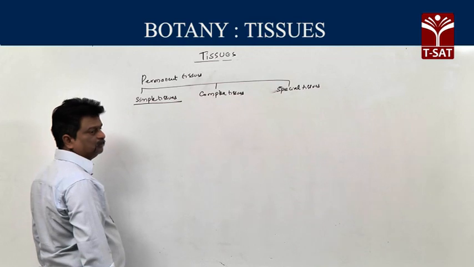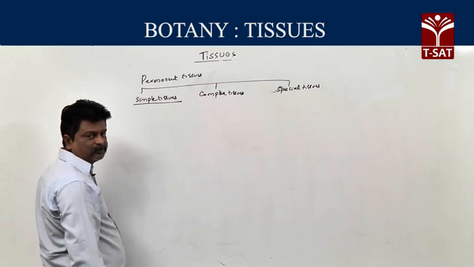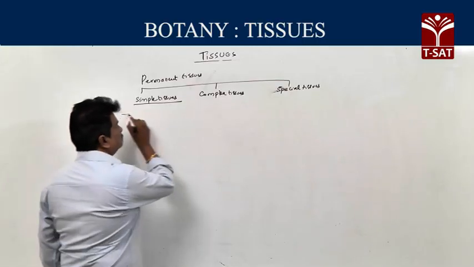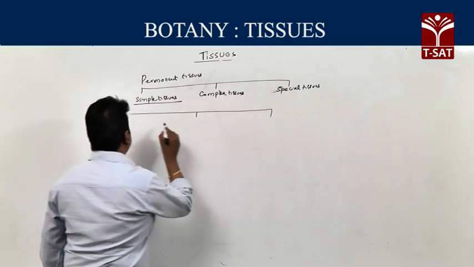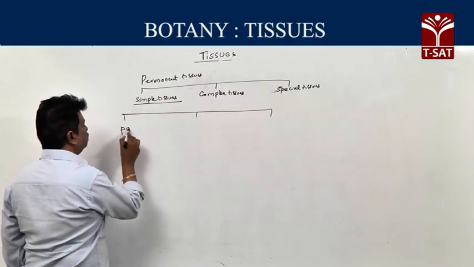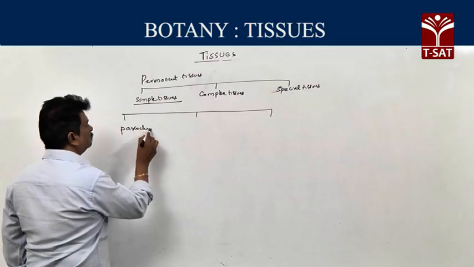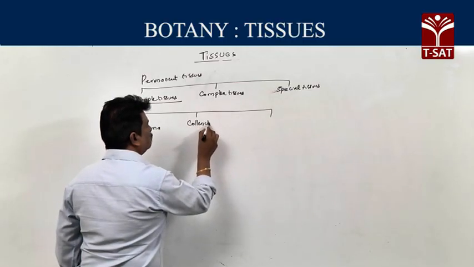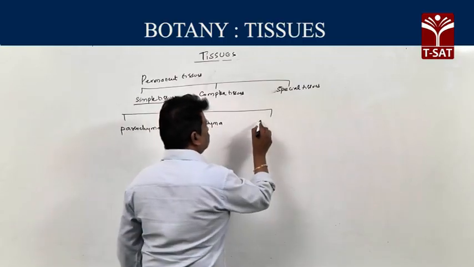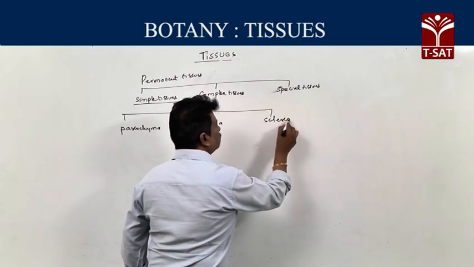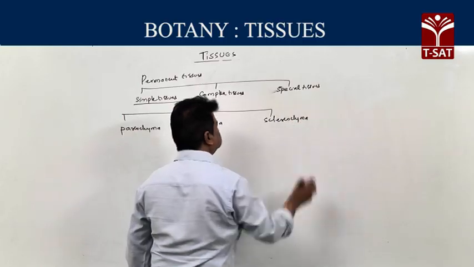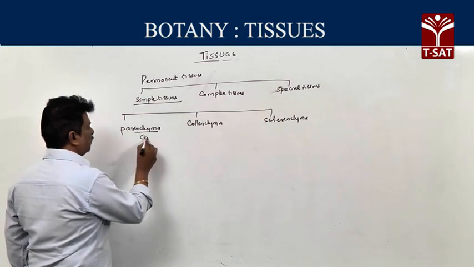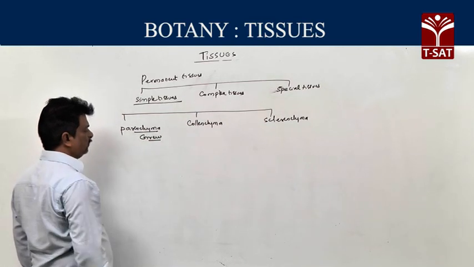Simple tissues means consist of only one type of cells. So they are structurally and functionally same. Then simple tissues, three types. One is parenchyma, second one collenchyma, third one sclerenchyma. Three types. So first one, parenchyma. This parenchyma term was given by Grew.